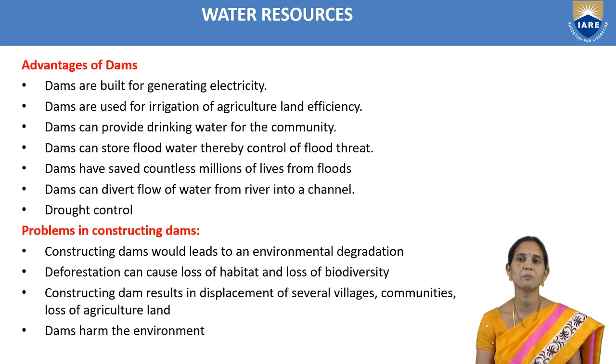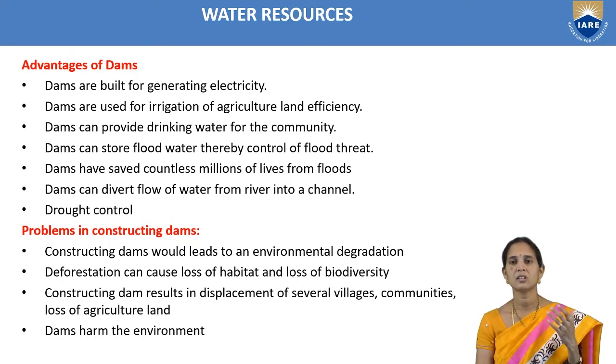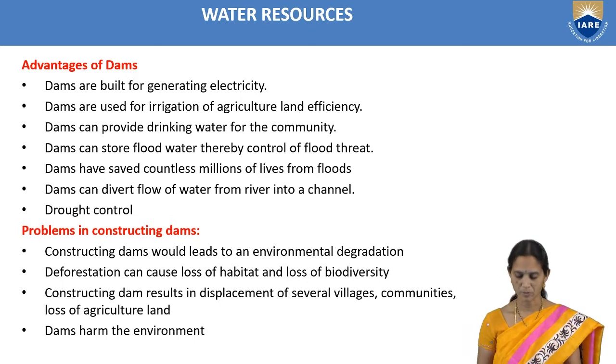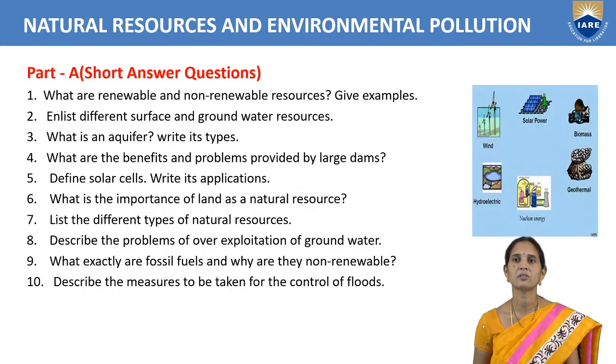So loss of biodiversity will take place with the construction of dams. Several villages or communities have to move, and loss of agricultural land will take place, because villages have agricultural land that will also be lost due to the construction of the dams. So we have to write that here.